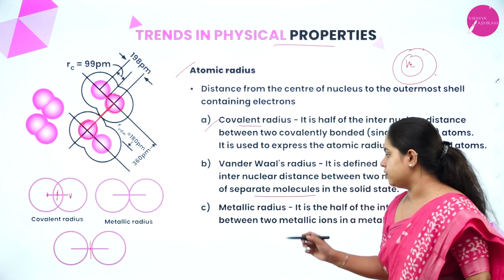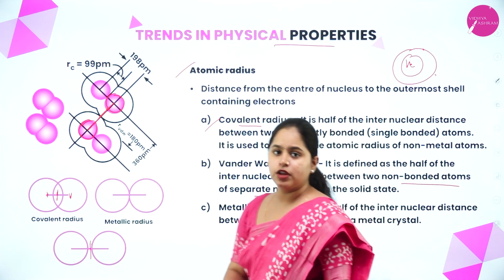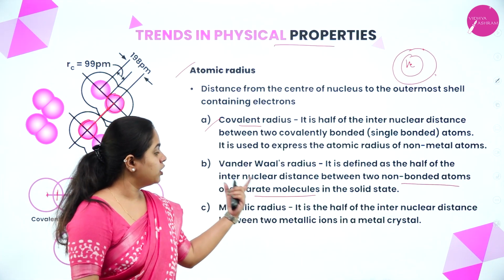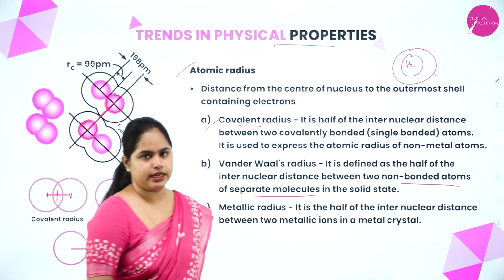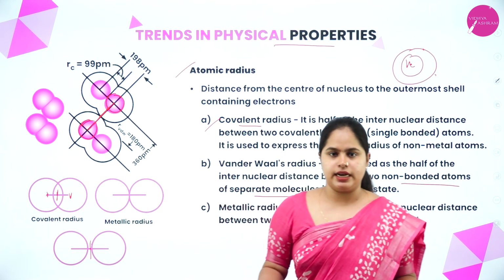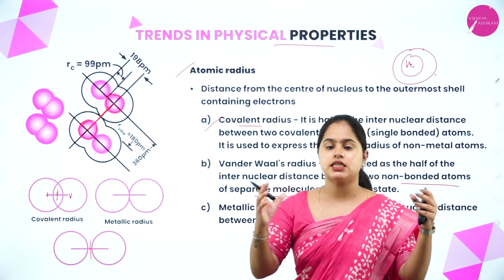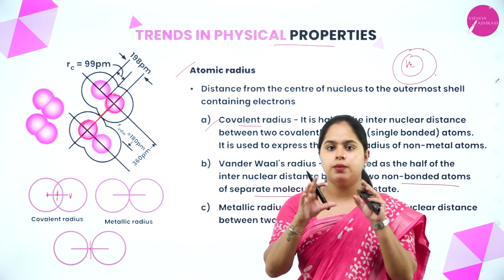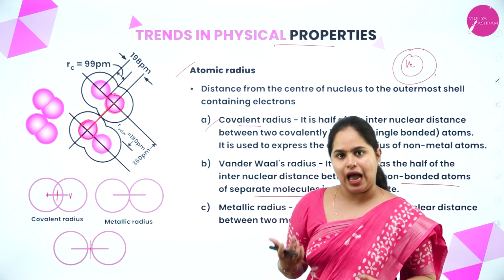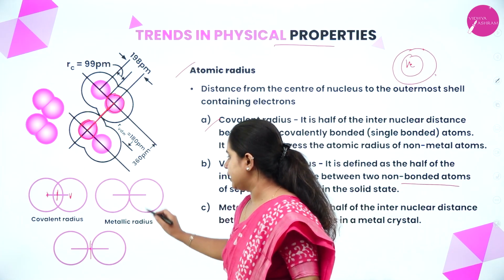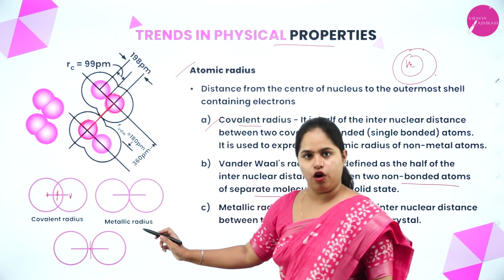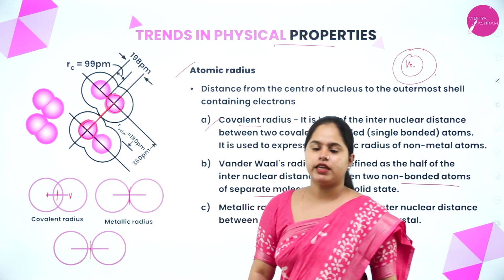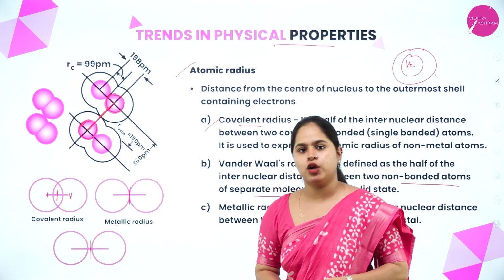Now moving on to the third one, that is metallic radius. So what is metallic radius? It is half of the internuclear distance between two metallic ions in a metallic crystal. From the name itself, it is half of the internuclear distance between two metallic atoms. So for two atoms of metal, half of the internuclear distance will give you the metallic radius. So I hope it is clear.